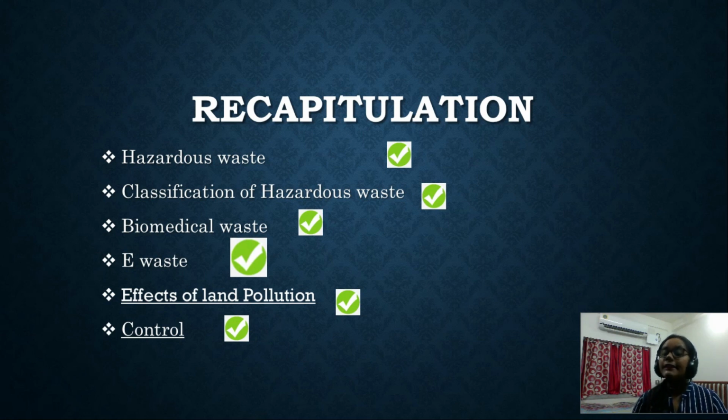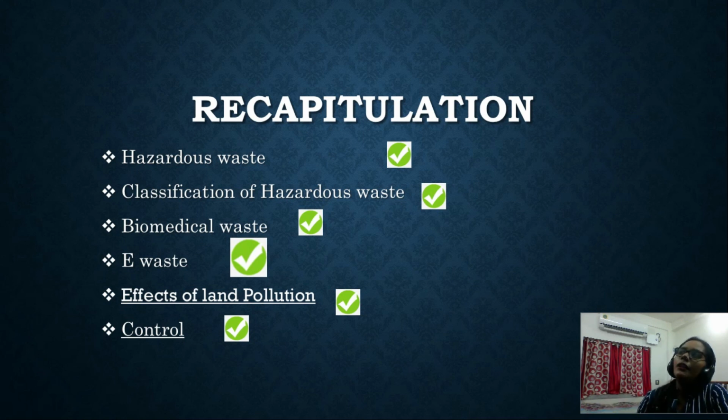Next, from hazardous waste you can have questions like, what are the specific features that we have for hazardous waste? Give some examples of reactive hazardous waste. Give some examples of corrosive hazardous waste.